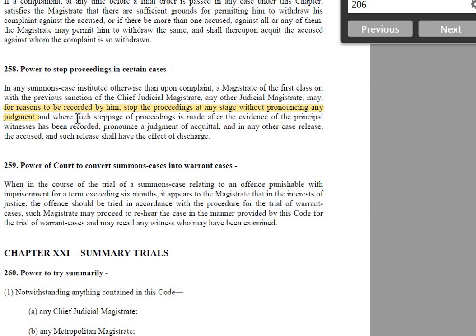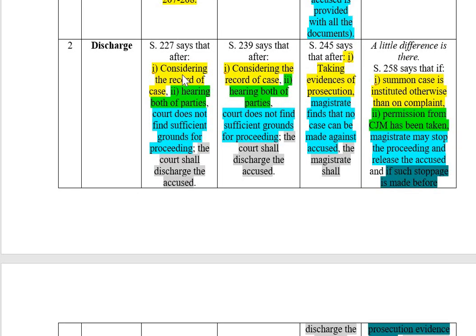And if such stoppage is made after evidence of the principal witness has been recorded, then it will be acquittal. Otherwise, it will have the effect of discharge. In any other case, it will have the effect of discharge. This is how 258 talks about the power to stop proceedings in certain cases. The main difference is that somewhere some things are mentioned in one section, and somewhere they are not mentioned in one section but split into two sections.